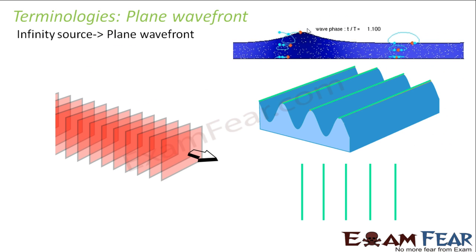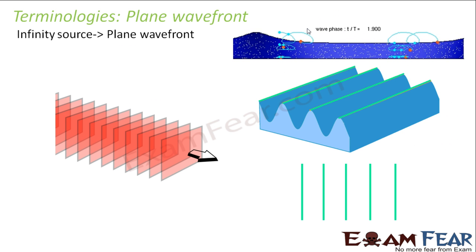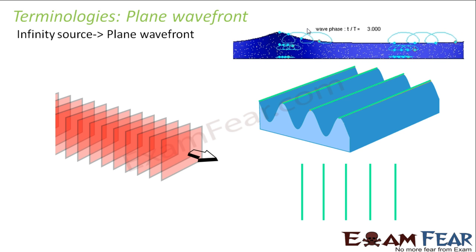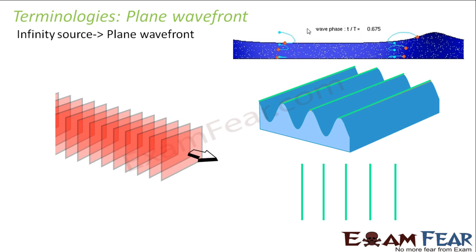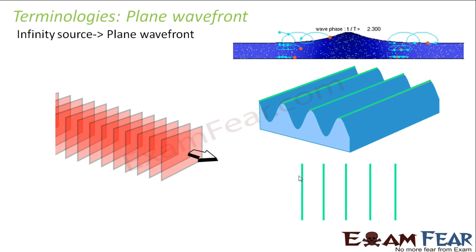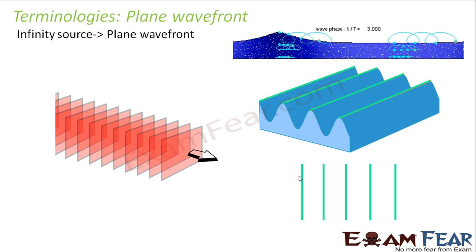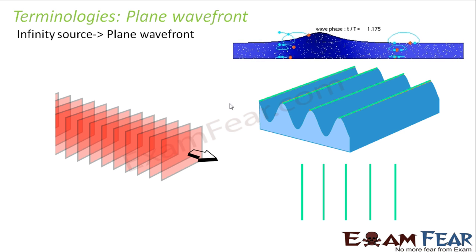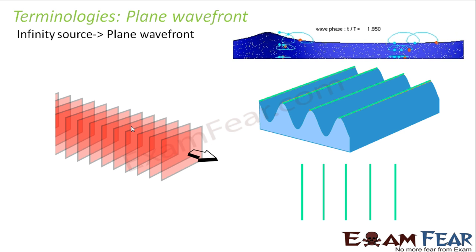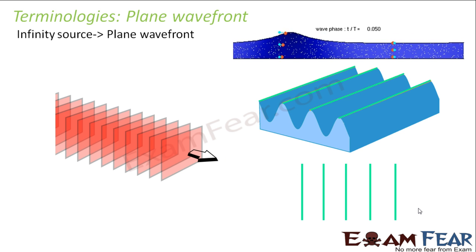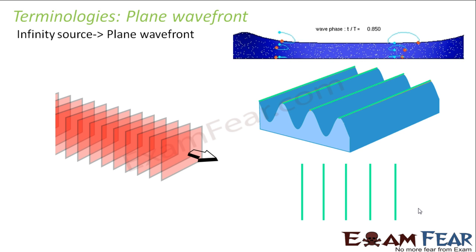Plane wavefront. What is a plane wavefront? When the source of light is located at infinity, then the wavefront is a plane wavefront. In this case, when the waves are coming from infinity, they are like parallel waves. So the wavefronts would be linear, somewhat like this, right? This is known as a plane wavefront, because the lines which we see are not linear lines. They are like plane sheets, somewhat like this. When you observe them from the side, the side view will give you straight lines. So this is how the plane wavefront will look.